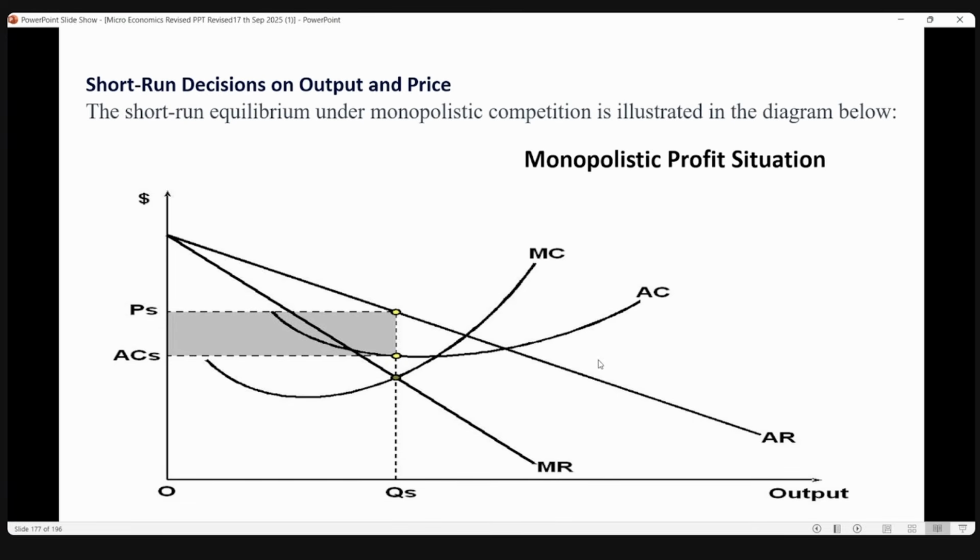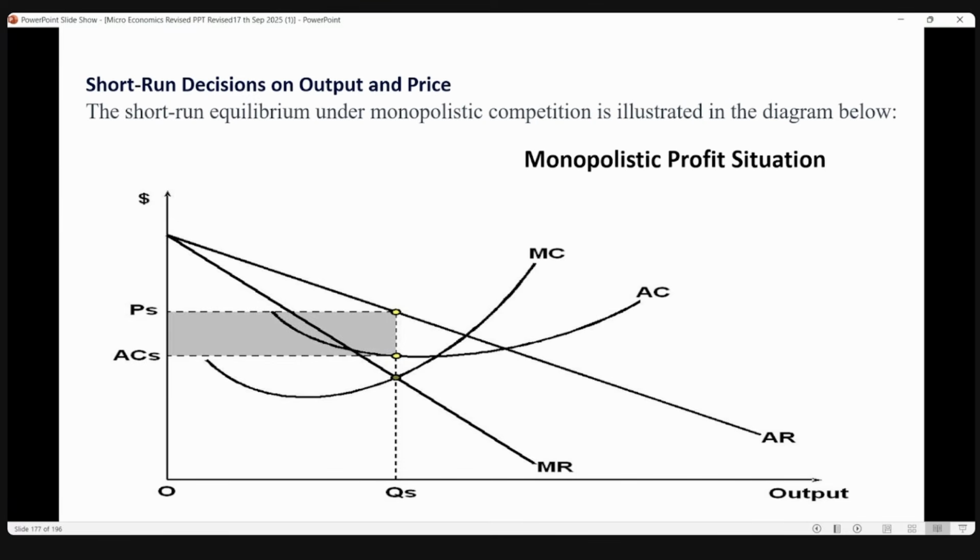So when you can sell extra units is when you reduce the price or give some kind of discount. For all normal products, when you reduce the price only, for example, let us say 10 rupees, here it will be 5 rupees, here it will be 4 rupees, here it will be 3 rupees. When you reduce the price, the number of products you can sell increases in a monopolistic competition.